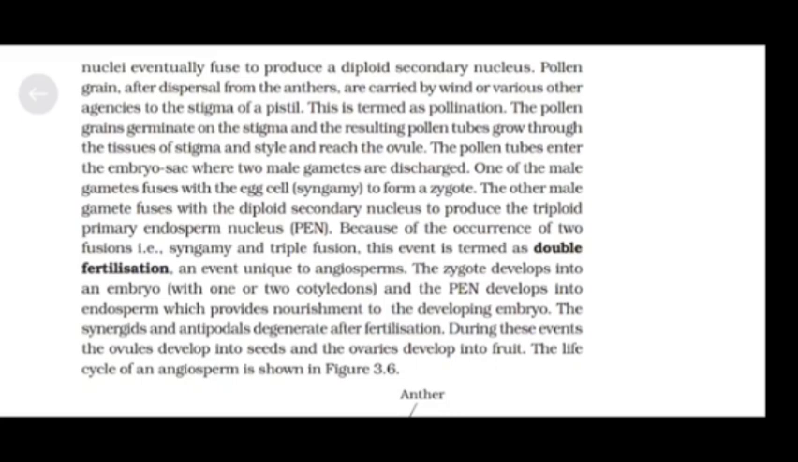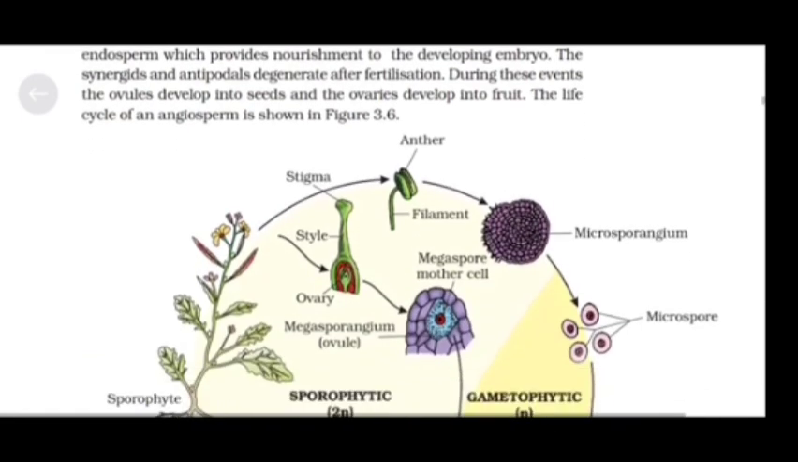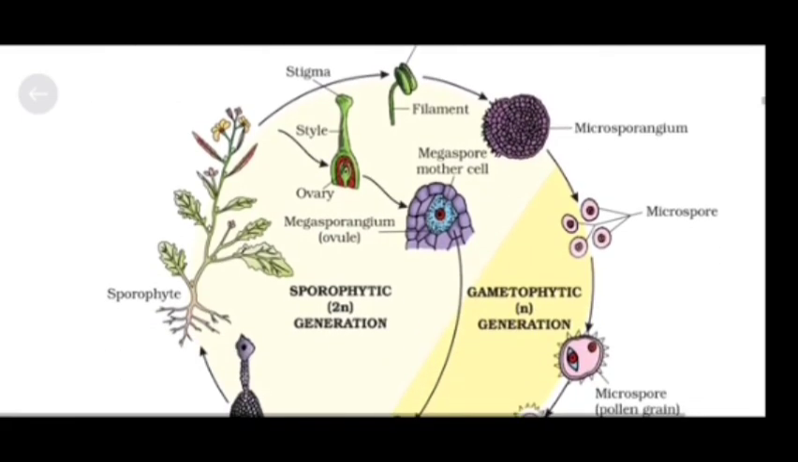The zygote develops into an embryo with one or two cotyledons, and the PEN develops into endosperm, which provides nourishment to the developing embryo. The synergids and antipodals degenerate after fertilization. During these events, the ovule develops into seeds and the ovaries develop into fruit. The life cycle of an angiosperm is shown in figure 3.6.